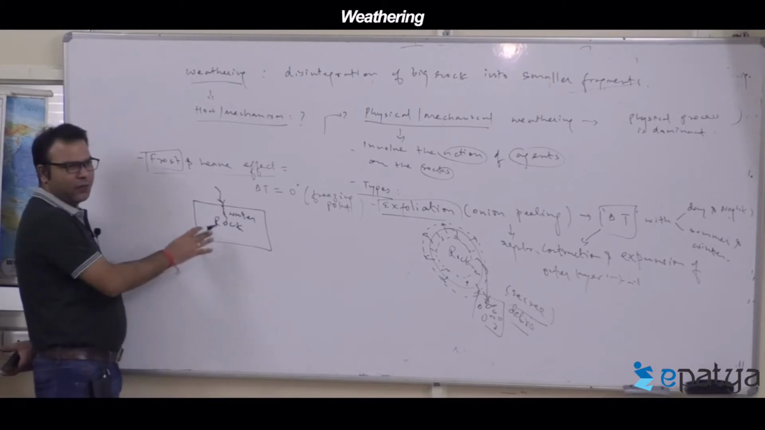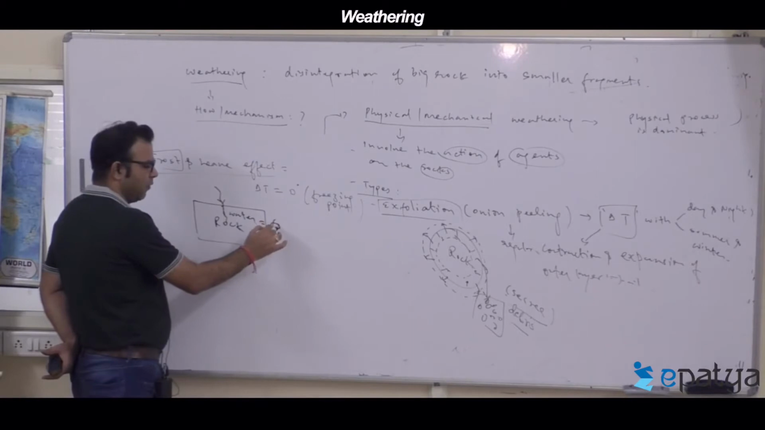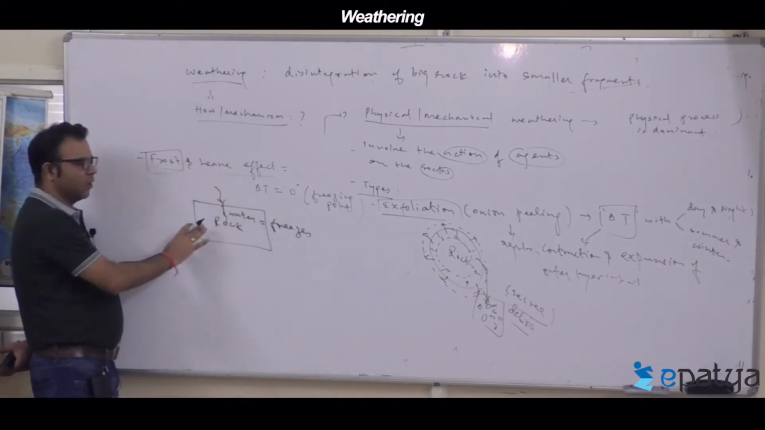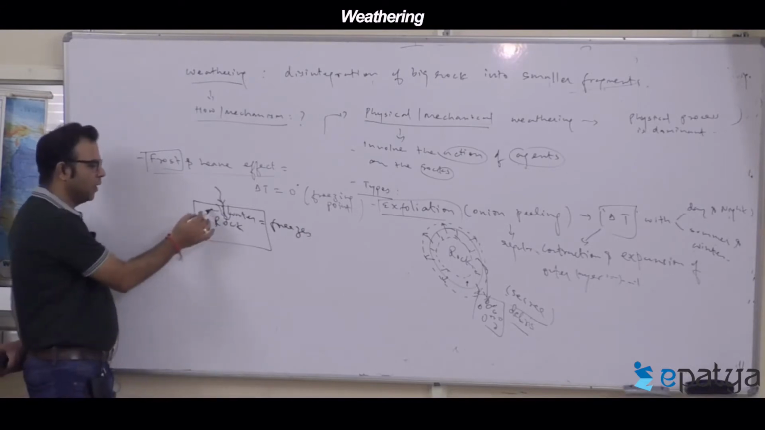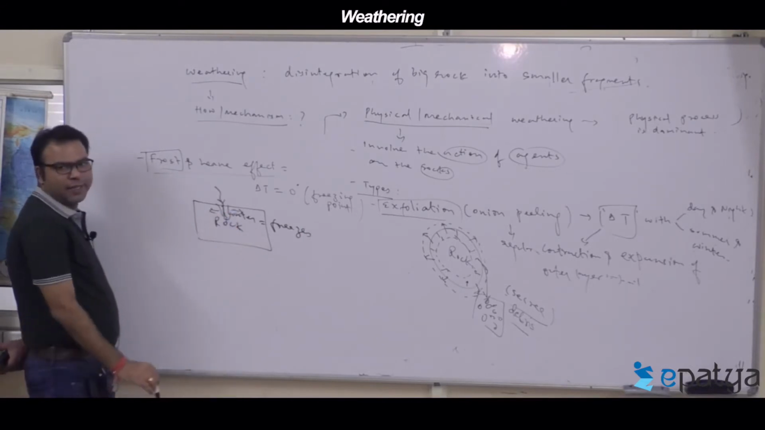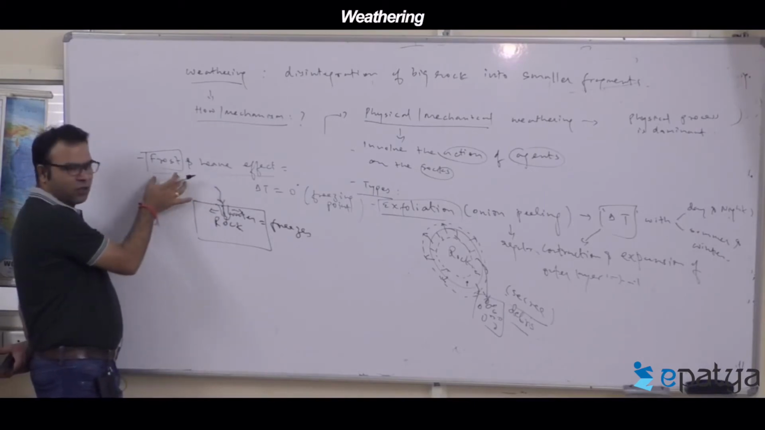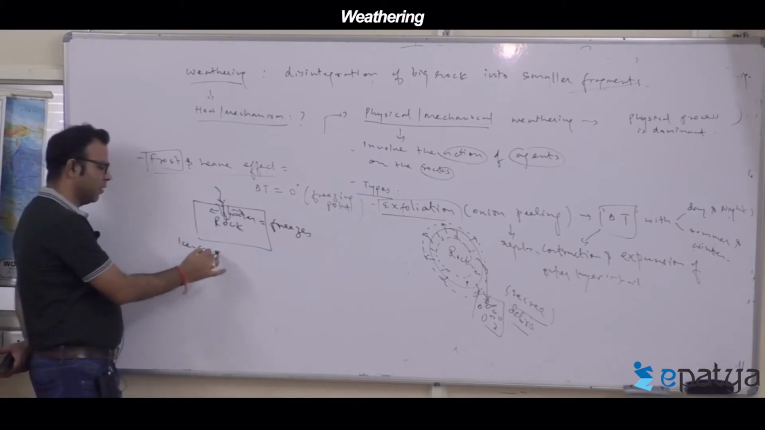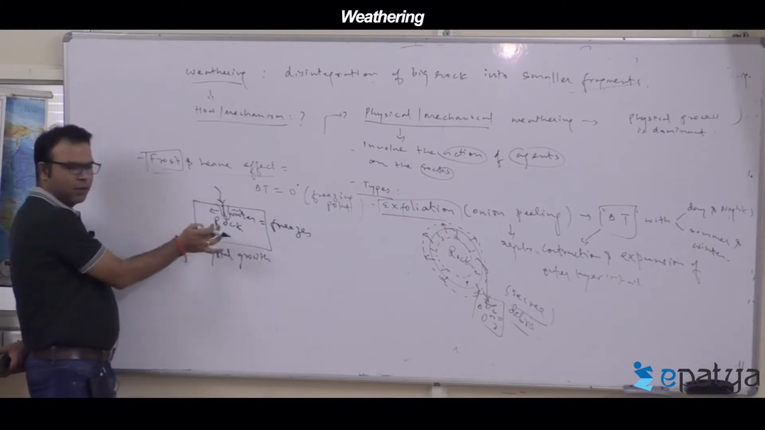And during the night or winters, when water freezes, it reaches below 0 degrees and turns into ice. It exerts pressure on the edges. So this means the frost and heave effect. First frost, then it turns into heave. This is ice crystal growth happening in the rocks.